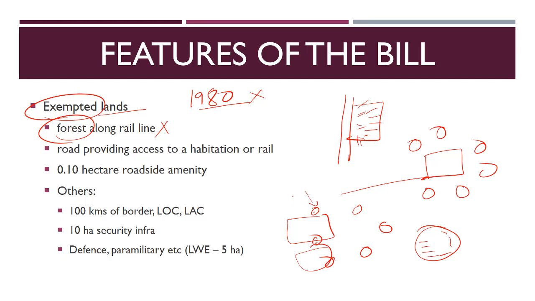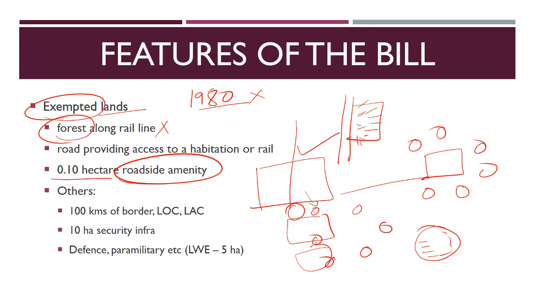So suppose a forest is there and then there is a small habitation. Now under this bill, if you are constructing any road which is giving access to this habitation, this is allowed. So any road providing access to a habitation or a rail line is allowed. Secondly, any roadside amenity lesser than 0.1 hectare in size is also allowed here. And then there are certain other projects.